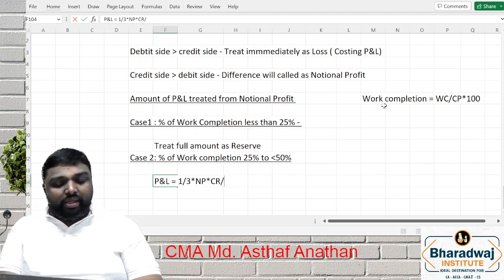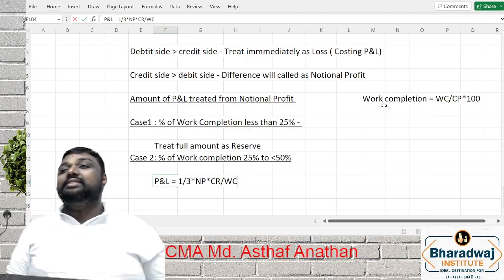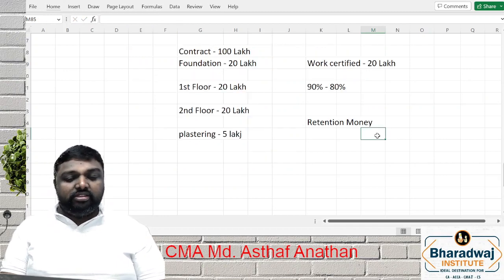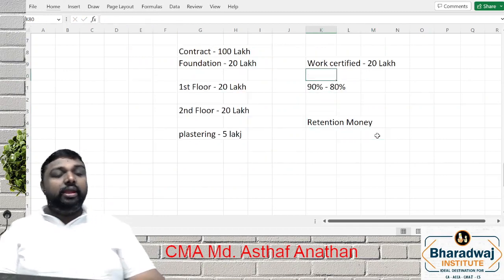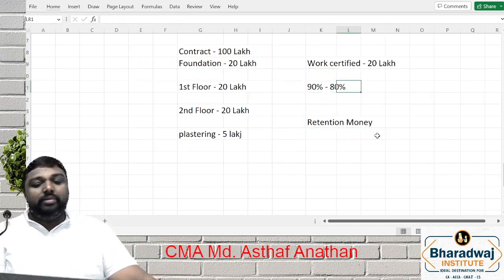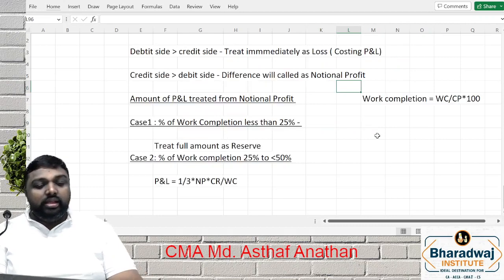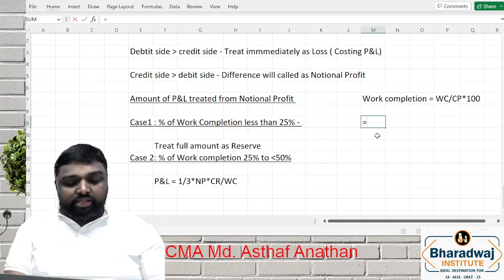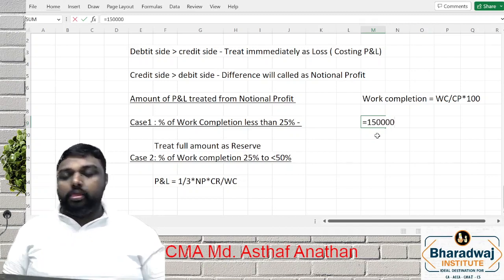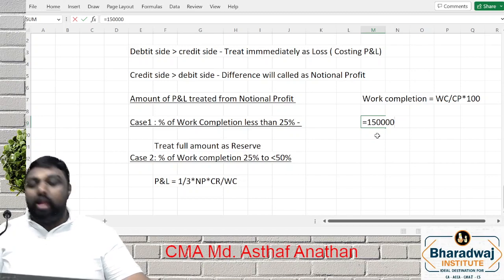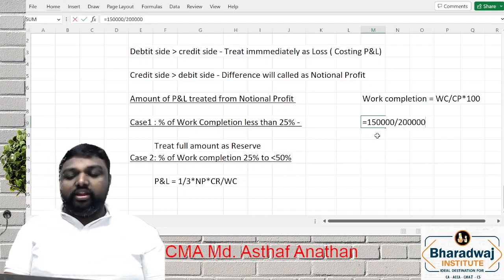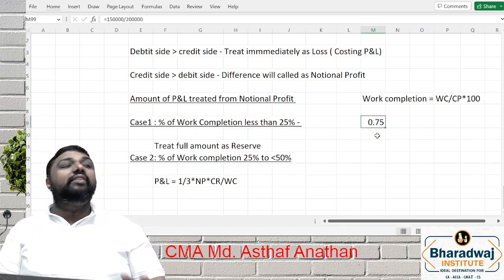So you have to adjust for the cash received also. For that we make a formula called cash received by work certified. That is, what percentage we have received. Sometimes 90% will be received, sometimes 80%. That percentage we have to multiply. For example, cash received is 1,50,000 and work certified is 2 lakh, that means 75%.